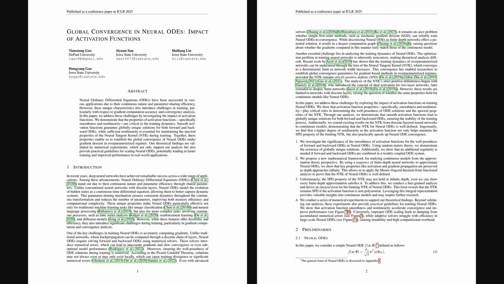So, wrapping things up, we've seen quite clearly how the choice of activation function really matters for neural ODEs. The key takeaway is that using smooth and sufficiently nonlinear activations like softplus ensures the underlying dynamics are well behaved, training is stable, and we get those nice global convergence guarantees, especially in wide networks. This offers really practical guidance for building these models.